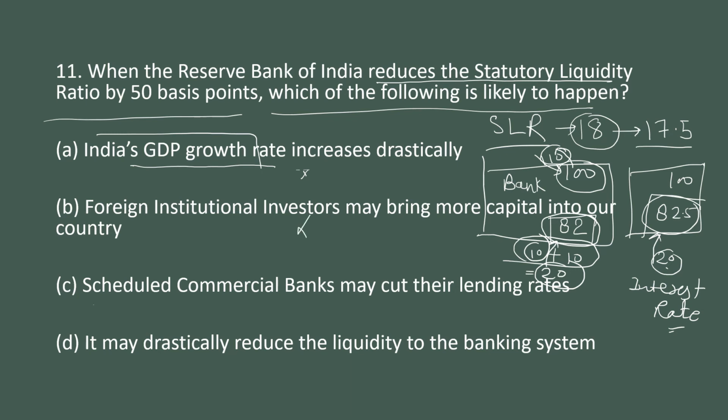Next option is scheduled commercial banks may cut their lending rates. They will cut because now they need the same amount of money with the more principal in their hand. So if more principal in their hand, they'll reduce the interest rate. Is it the correct one? It may drastically reduce the liquidity of the banking sector. It will not drastically reduce the liquidity. Liquidity would remain the same. So C is correct. Next question.